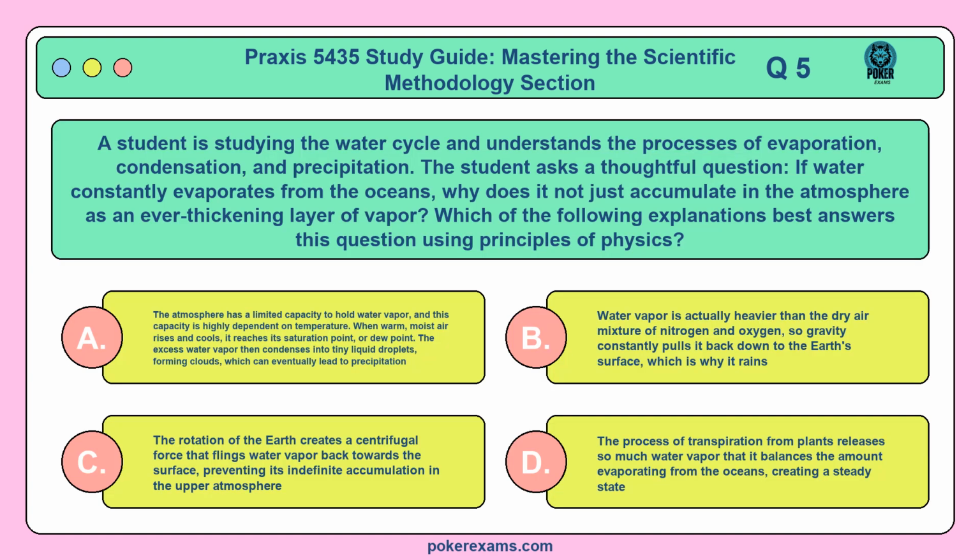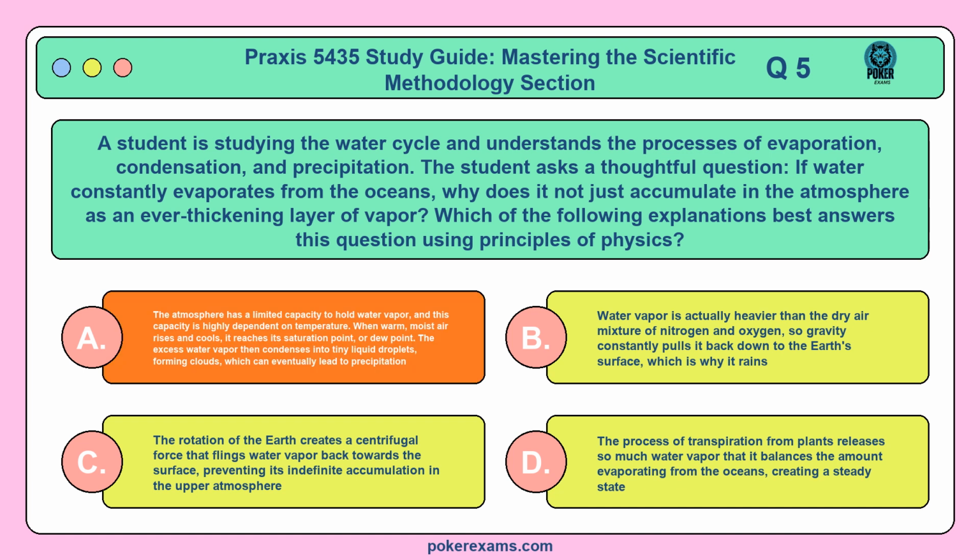Question 5. A student is studying the water cycle and understands the processes of evaporation, condensation, and precipitation. The student asks a thoughtful question. If water constantly evaporates from the oceans, why does it not just accumulate in the atmosphere as an ever-thickening layer of vapor? Which of the following explanations best answers this question using principles of physics?